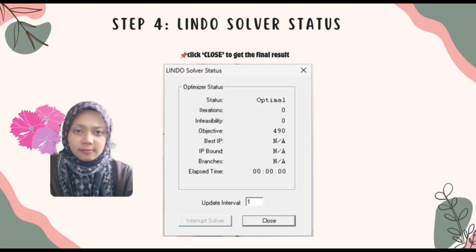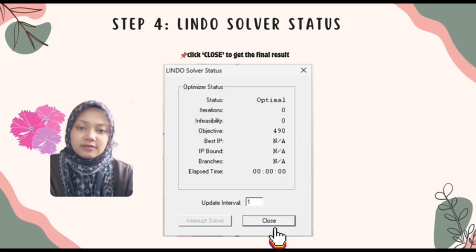For the fourth step, you will see the solver status window. This shows you that the status is optimal, meaning that Lindo has found the best possible answer. You can see the objective value here. Once you have confirmed it's finished, just click solve to see the full report.